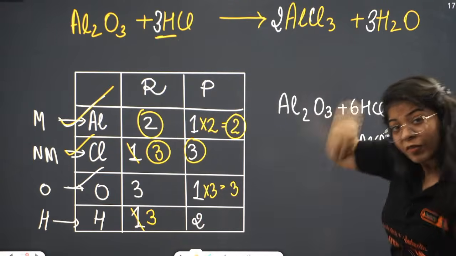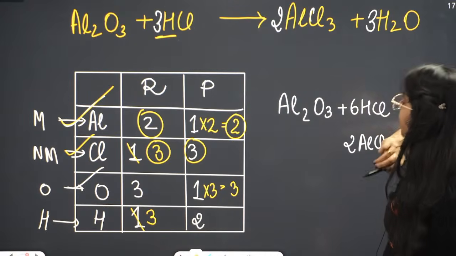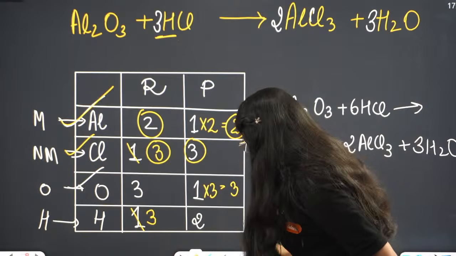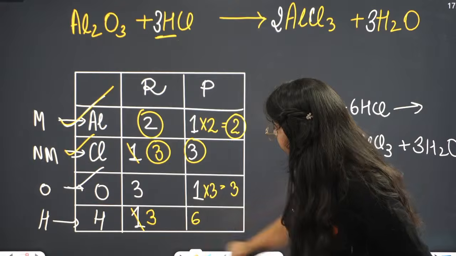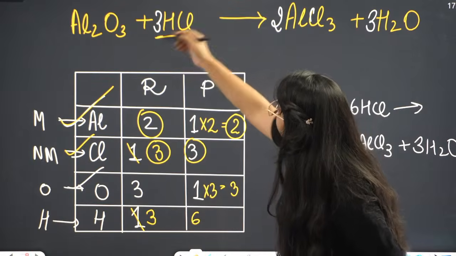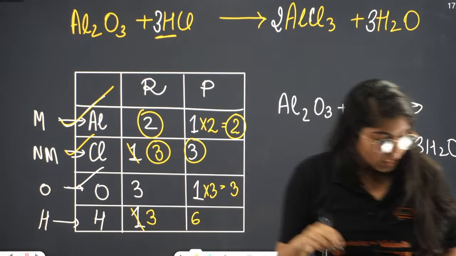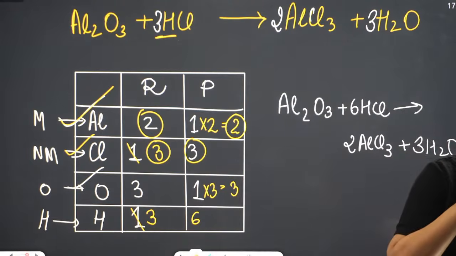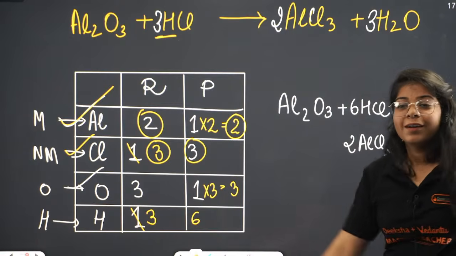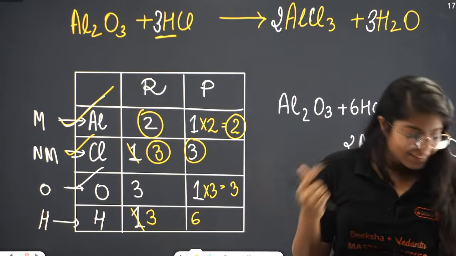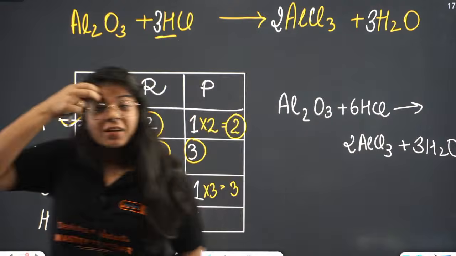But here also we unbalanced hydrogen in order to balance oxygen. Now how many hydrogen is there? 3 into 2, that is 6 hydrogens are there. Now here we have 3, here we have 2, here we have 3, here we have 6, right? So what will we do? Now you understand what is happening. This is a tricky equation, right? Yes. Now ma'am, wait a minute.